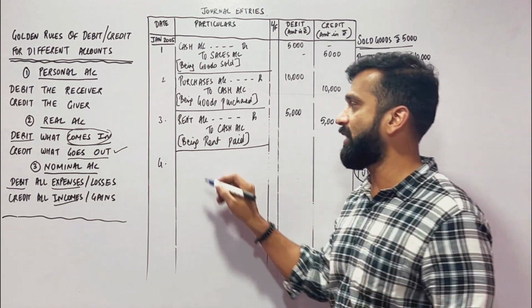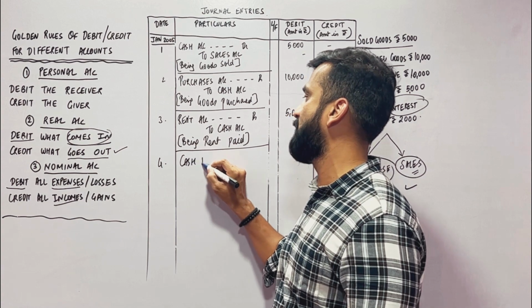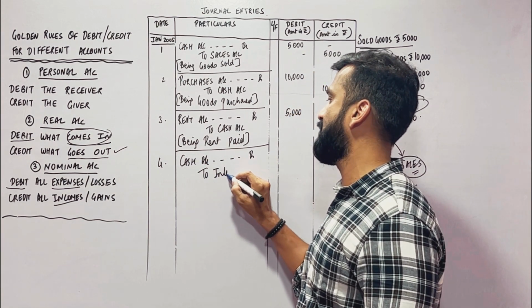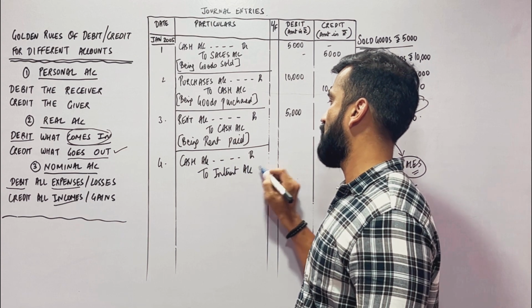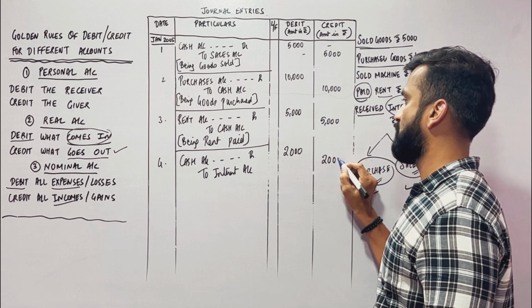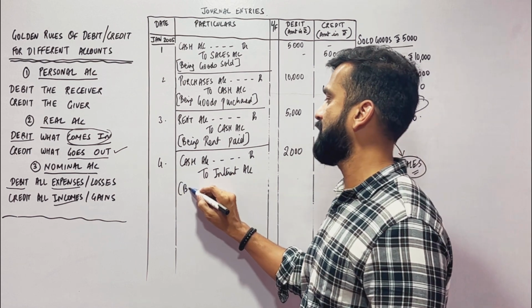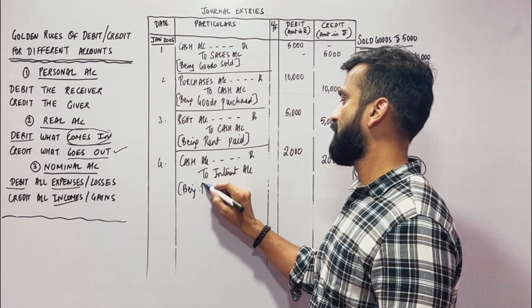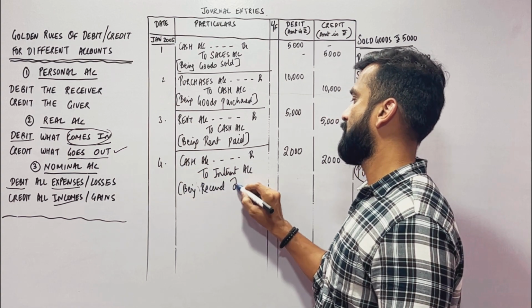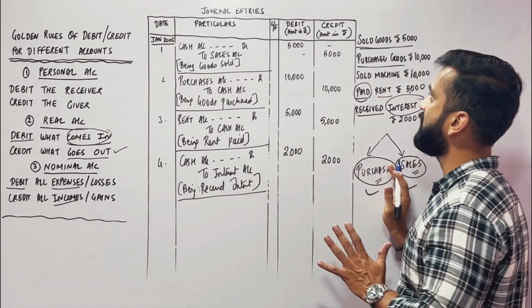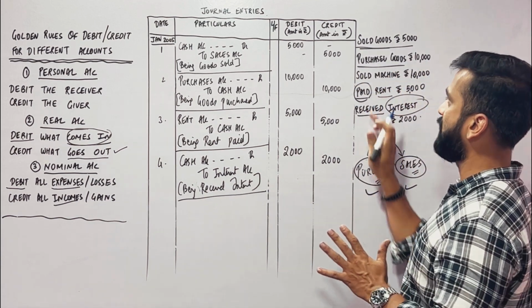So received, cash account will be debit to, I will write interest account. That is 2000. Narration: being received interest. Okay everybody. One more entry I have missed.